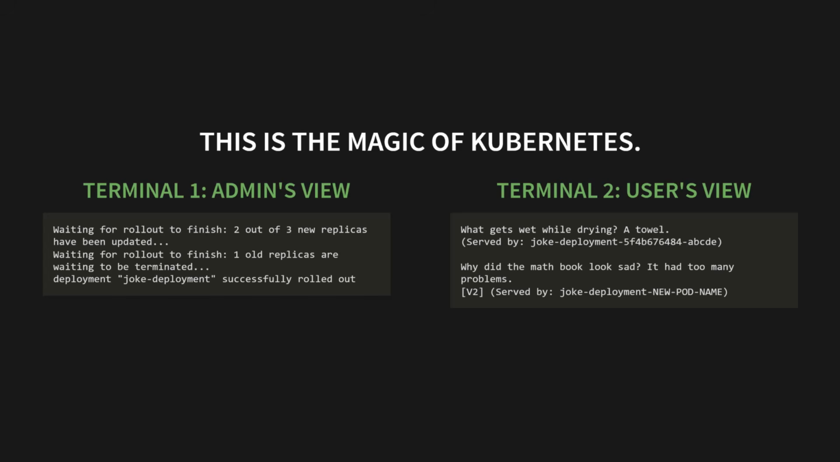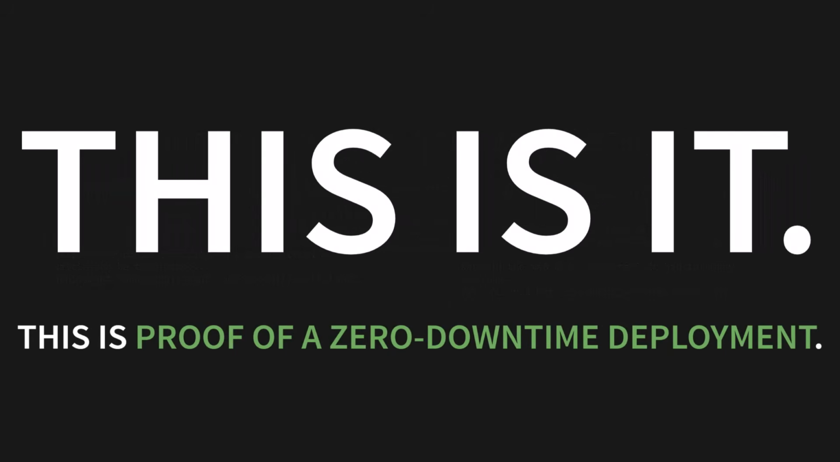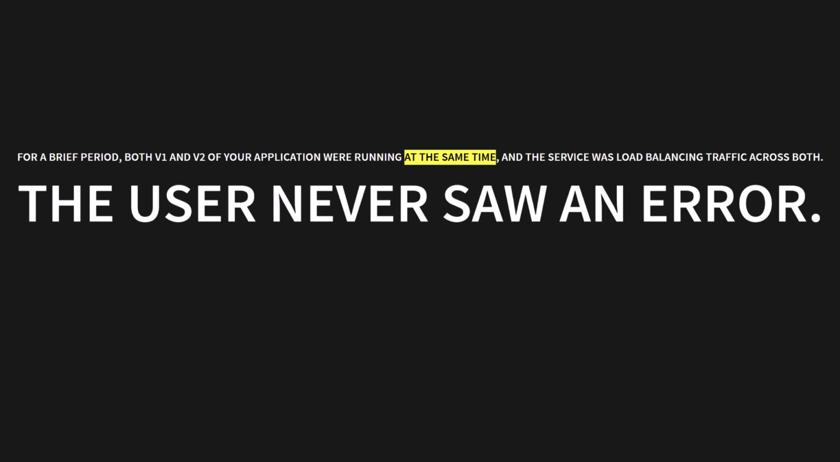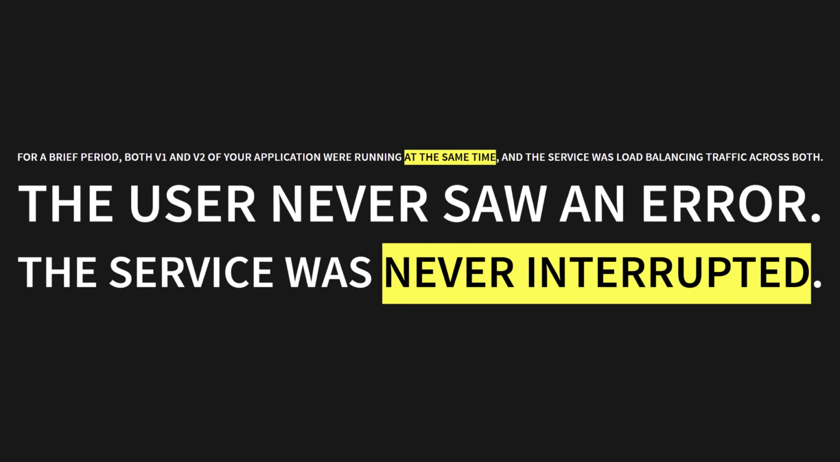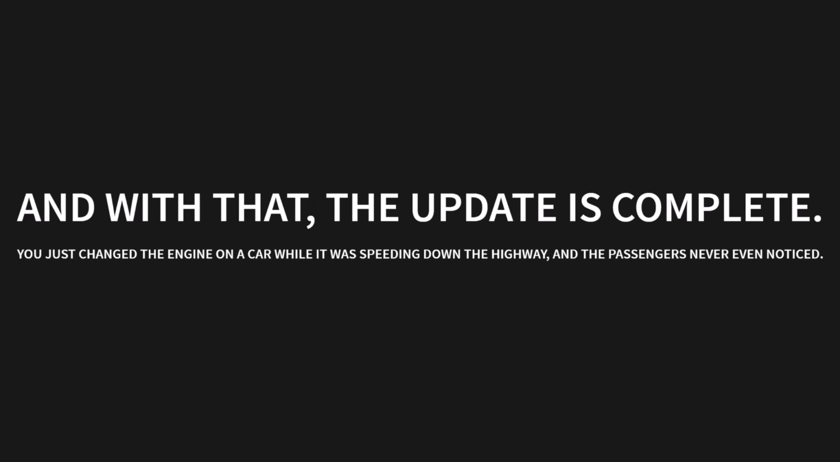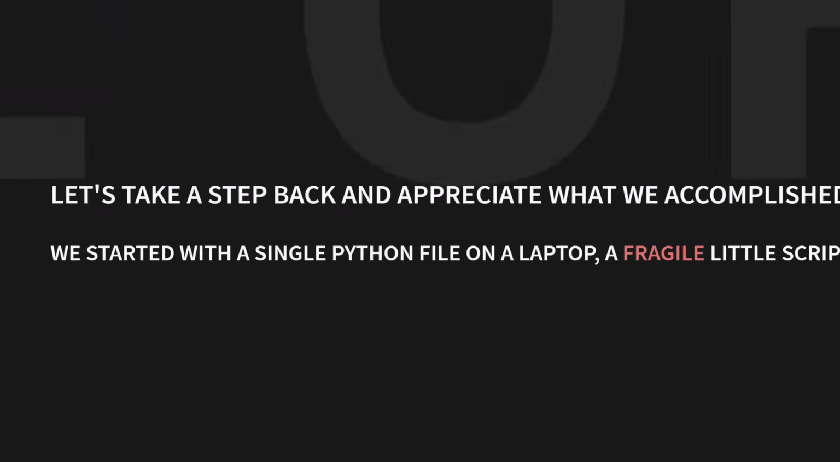This is it. This is proof of a zero-downtime deployment. For a brief period, both v1 and v2 of your application were running at the same time, and the service was load balancing traffic across both of them. The user never saw an error. The service was never interrupted. The update is complete. Now and forevermore, if you run that curl command, you will only see responses with the v2 marker. You just changed the tires on a moving car.